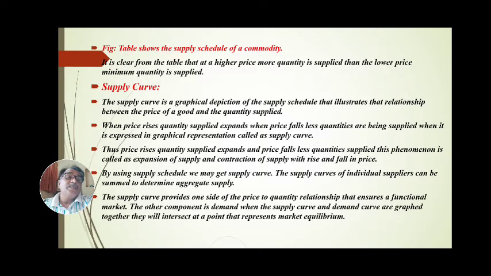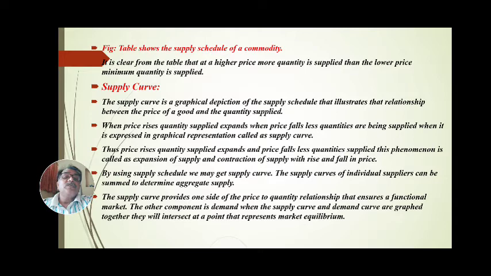The next point: supply curve. The supply curve is a graphical depiction of the supply schedule that illustrates the relationship between the price of a good and the quantity supplied of goods or services. That is, when quantity and price are depicted on a graph, it is called the supply curve.